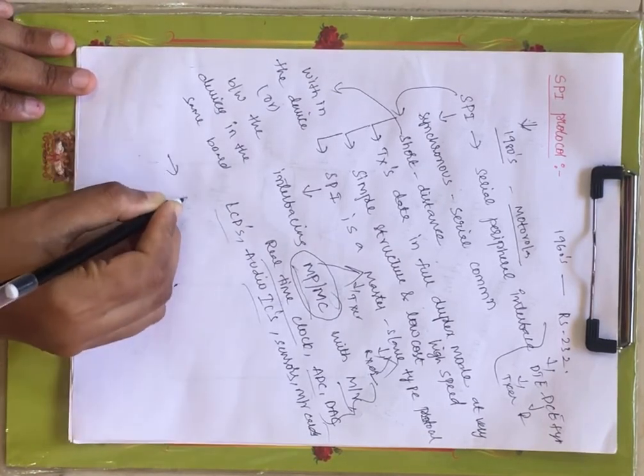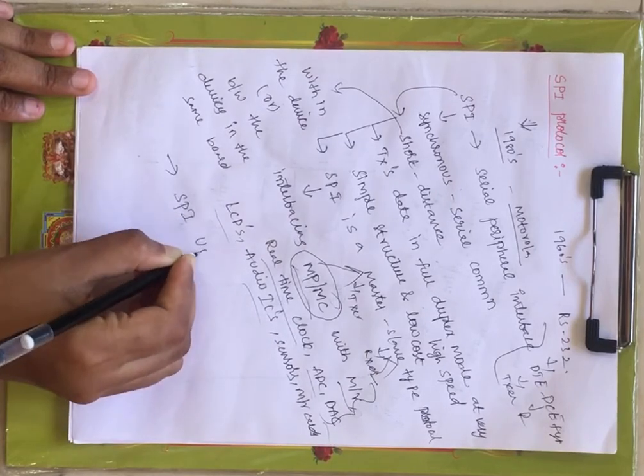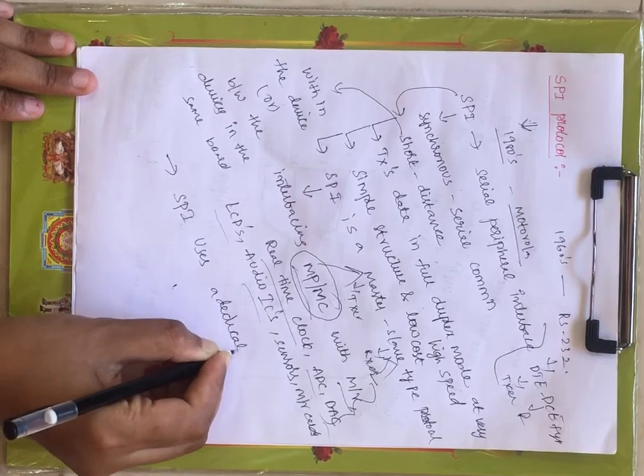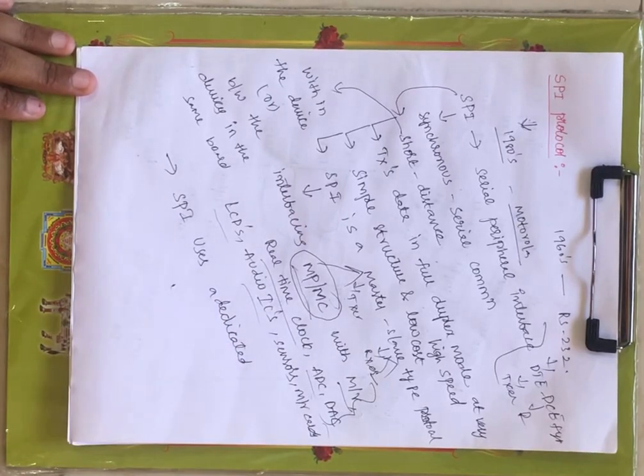Now that means SPI uses a dedicated clock signal, because the same clock that the transmitter is using has to be provided to the receiver, right? That means synchronization is maintained between your transmitter and receiver.